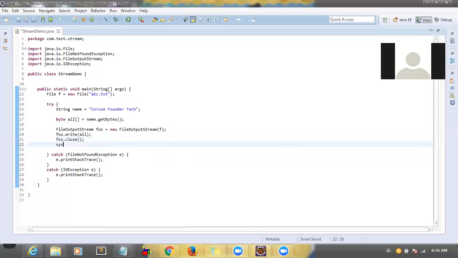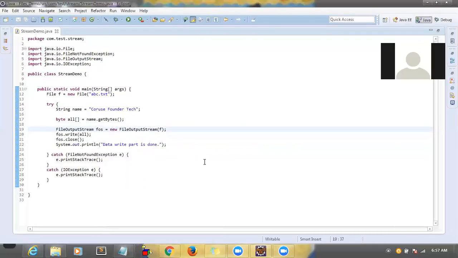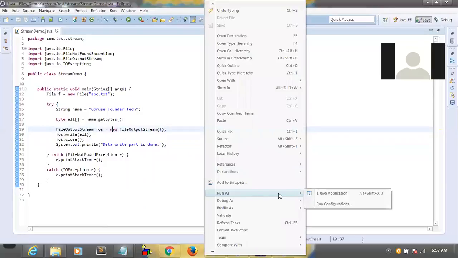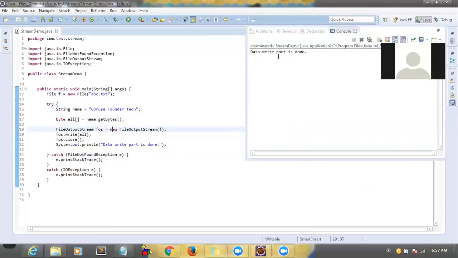So now let me write here data. The write part is done, correct? I have written the data, I closed the file system, data is written perfectly, correct? So now let me run this program and we will see whether data is written or not. Yes, the data write part is done.